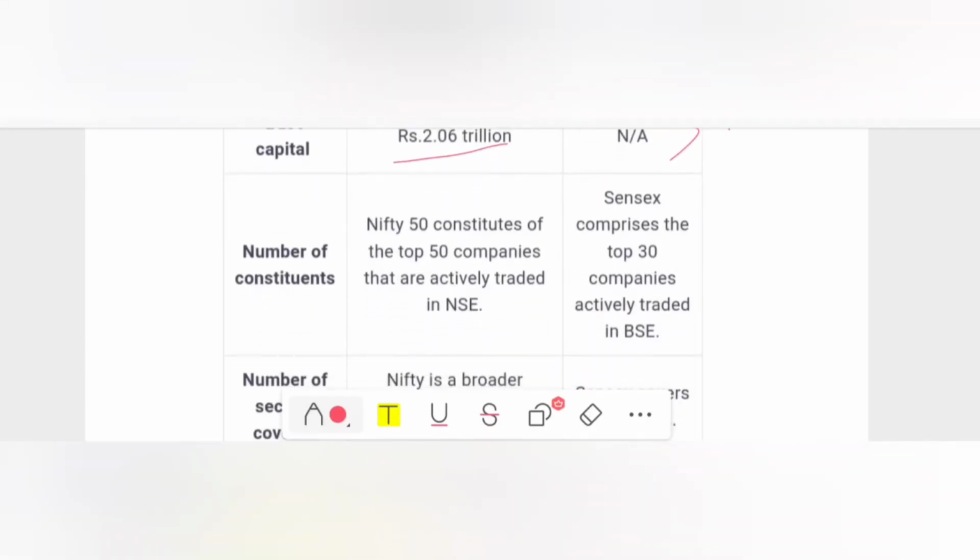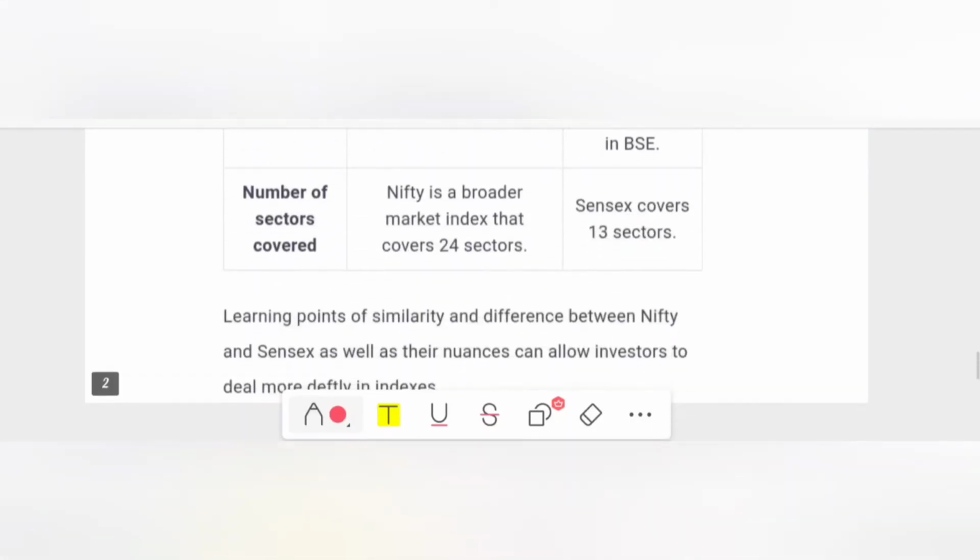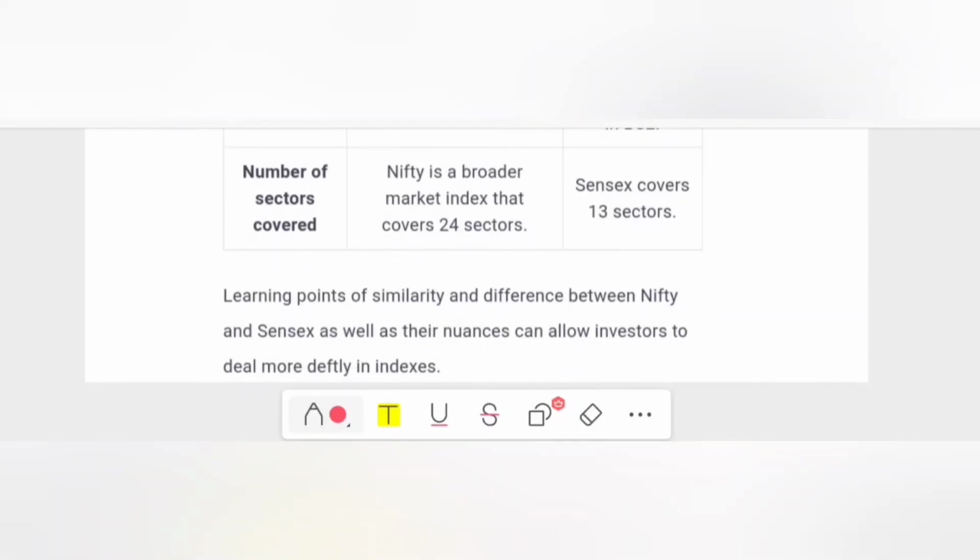The number of constituents for NSE is the top 50 companies that are actively traded in NSE, and the Sensex comprises the top 30 companies actively traded in BSE. The number of sectors covered in NSE is 24, and the BSE covers approximately 13 sectors. As I said, learning the similarities and differences between Nifty and Sensex, as well as the nuances, can allow investors to delve more deeply into indexes.